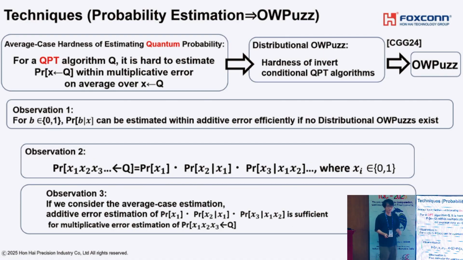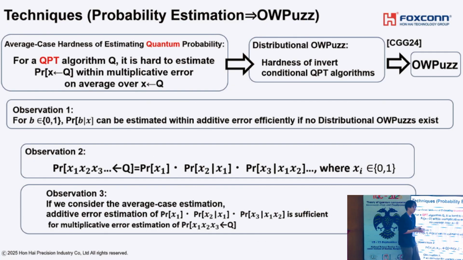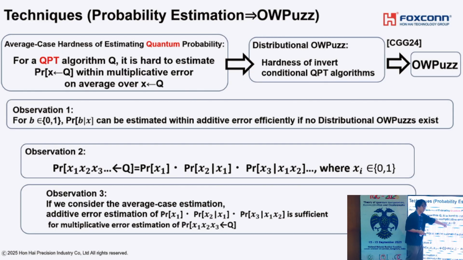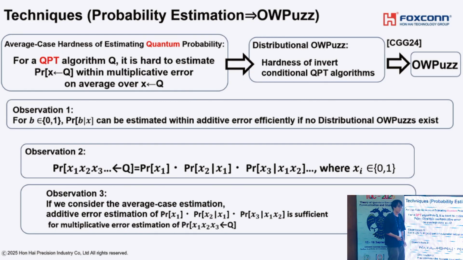Can you estimate the additive error by repeatedly applying it? What do you mean? You ask about the third observation? Yeah, why? Very roughly speaking, if each term is very small, then such an event does not occur on average over this algorithm, right? That's the intuition. You mean the additive error for each of the terms and we multiply it out? Yes. I see.